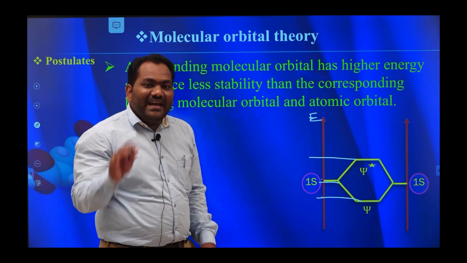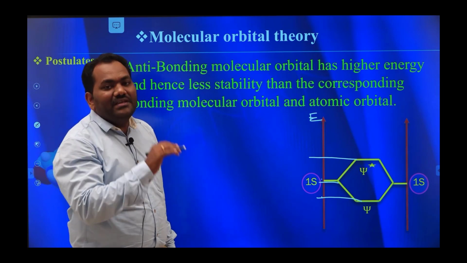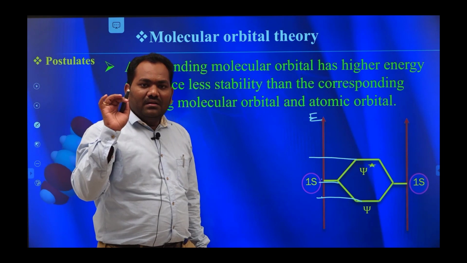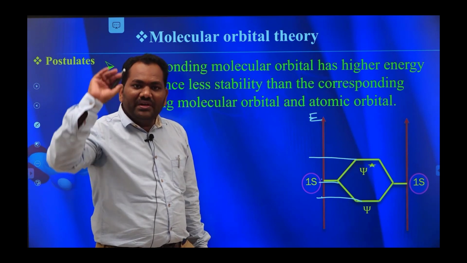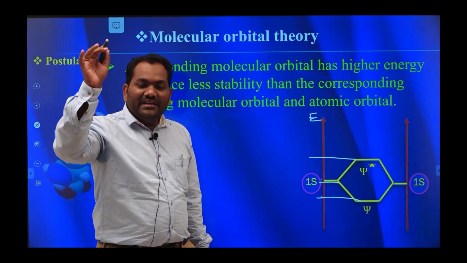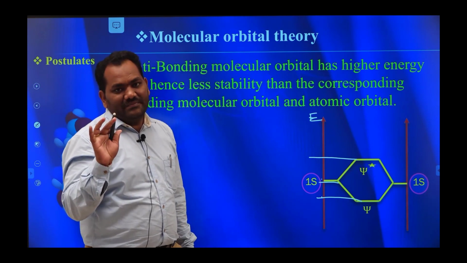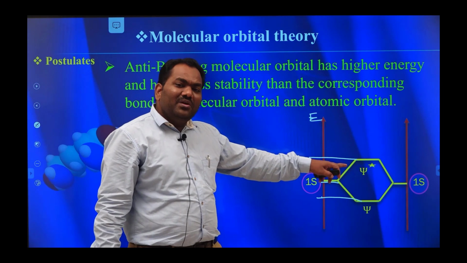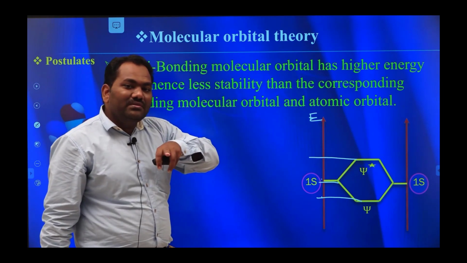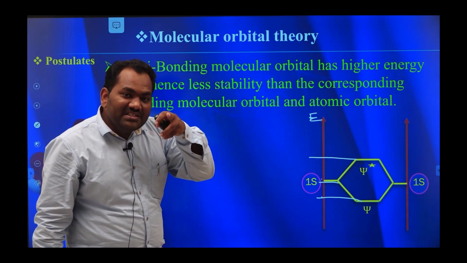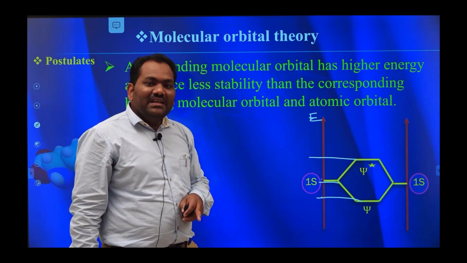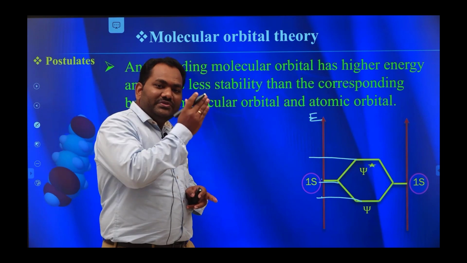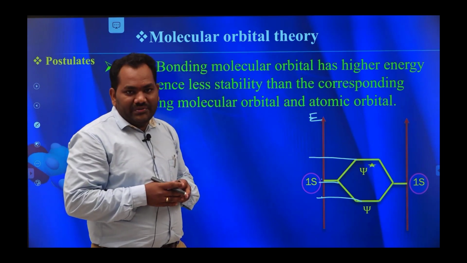That's why it has less stability. Any species in this universe having more energy attains less stability. Why? Because these anti-bonding molecular orbitals are formed by destructive addition. It means any orbital has two parts, one is positive part, another one is negative part.